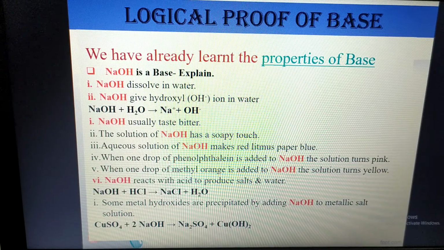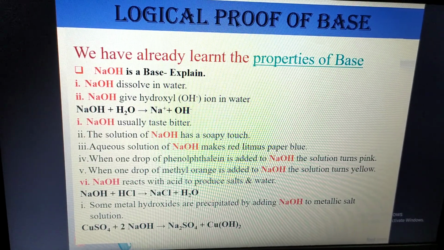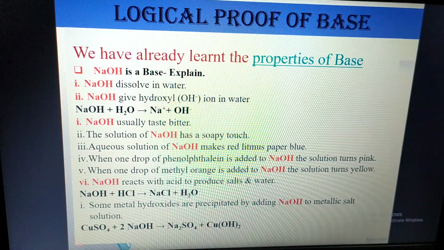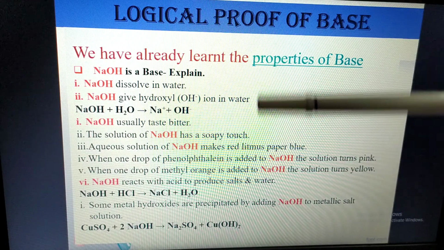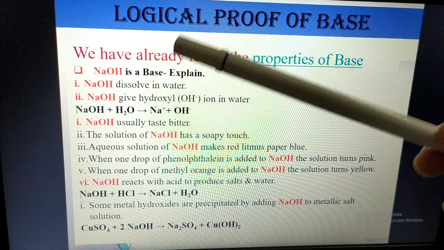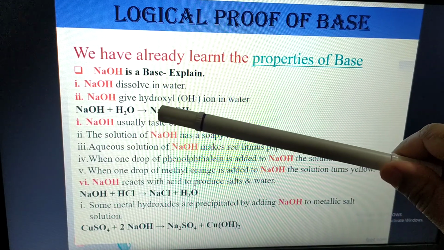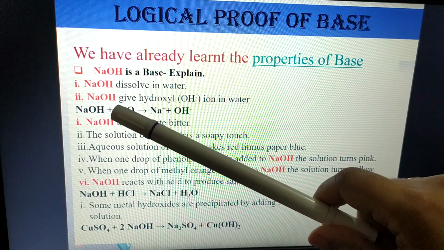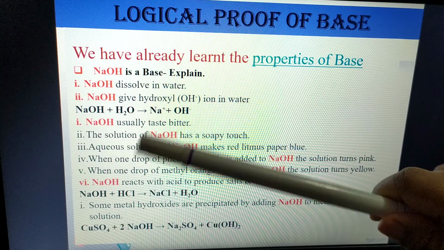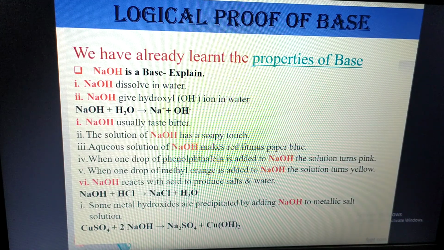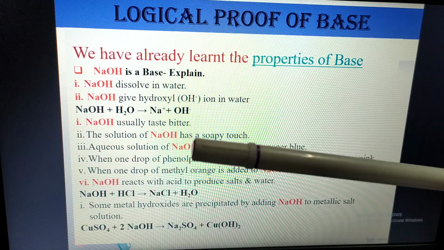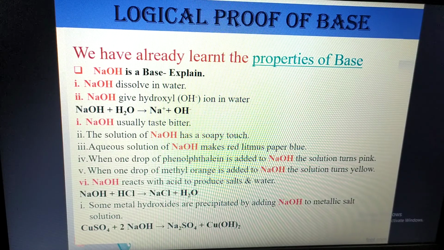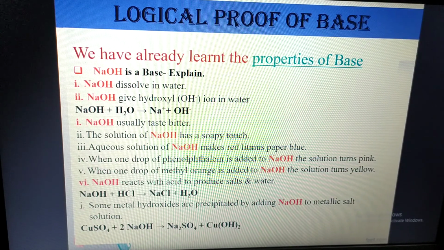Next one, logical proof of base. How will you prove logically? In case of base also we know the characteristics, and I have also marked them here. So we know the properties, so it will be easy for us to grasp. NaOH, sodium hydroxide, dissolves in water and gives hydroxyl ion in water, so the reaction is like this. Then it usually tastes bitter. We know that base tastes bitter. Then the solution has a soapy touch. That means the feeling you get when you use soap, that type of feeling you will get when you make the solution.